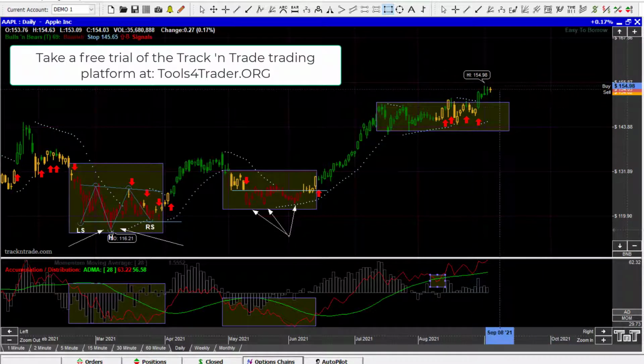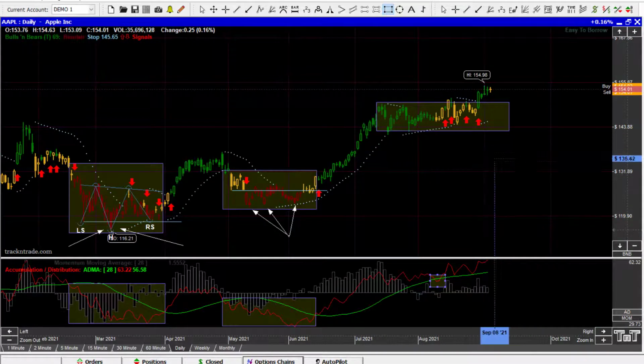and the market starts to rally once again. Generally, this second run isn't as long as the first run, but we are looking for a run to continue here on Apple. So this is the reaccumulation and then the continuation of the uptrend. So that's what we're looking for in Apple.